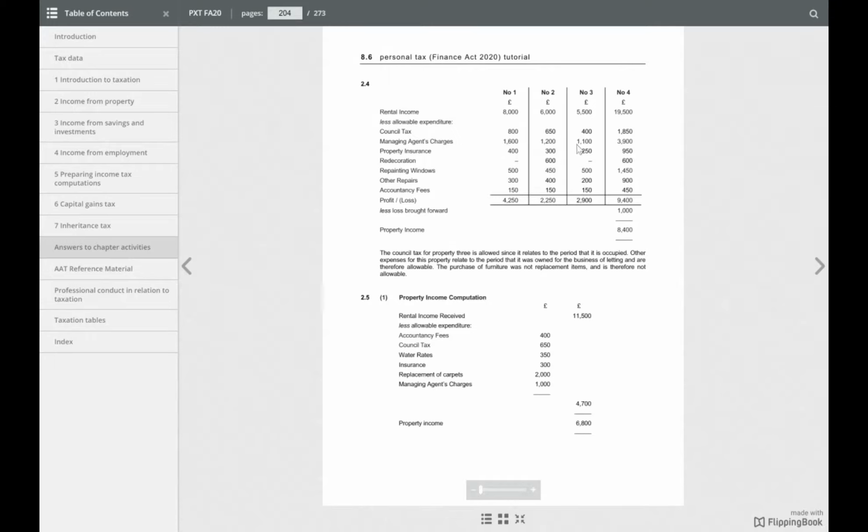But all other expenses, although they were for 10 months, have been considered, for example property insurance of 250 and the accountancy fee. They have been included because it says other expenses for this property relate to the period that it was owned for the business of letting and are therefore allowed. It makes sense, isn't it? We don't need to deduct for this, because if we have to let the property, we have to take the insurance. So it is allowed.